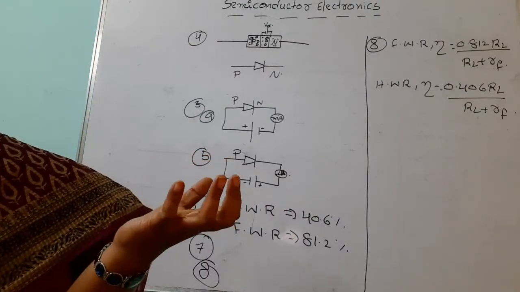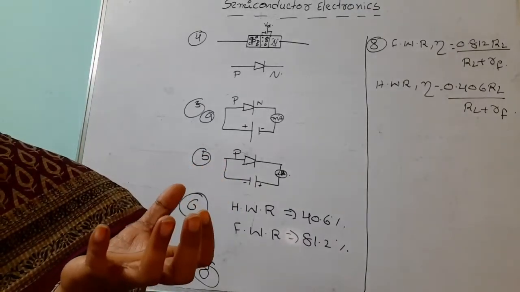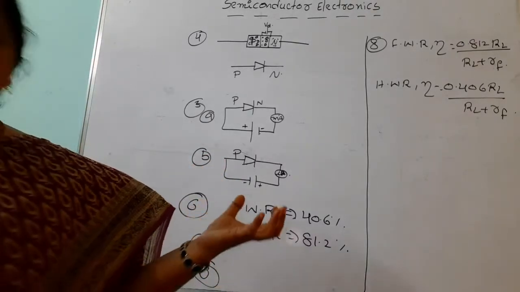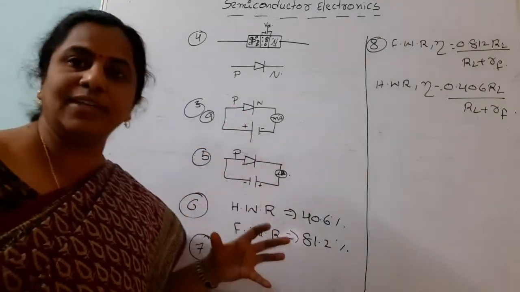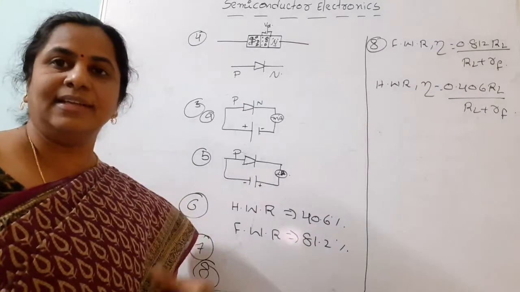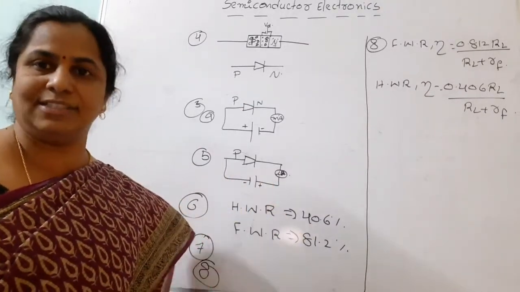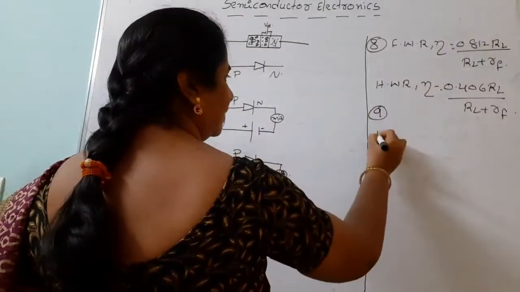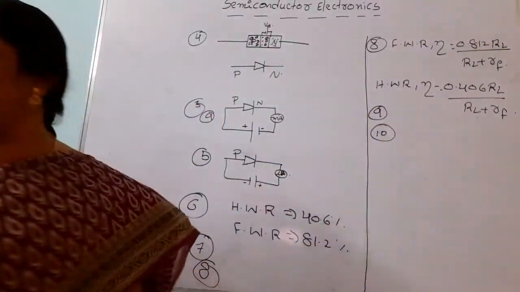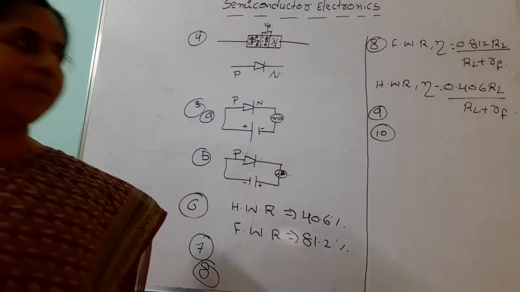Then the 9th VSAQ is, what happens to the width of the depletion layer in a PN junction diode when it is forward biased? Already you know that in forward bias the width of the depletion layer decreases. Then in reverse bias the width of the depletion layer increases. Enough of this much.